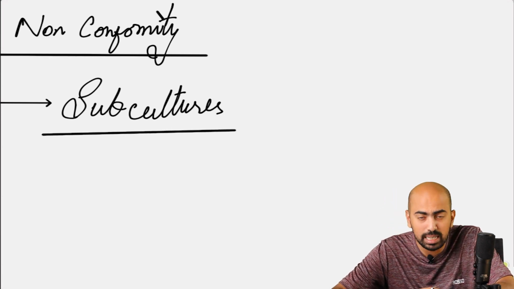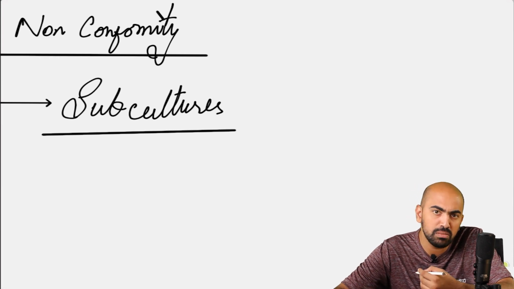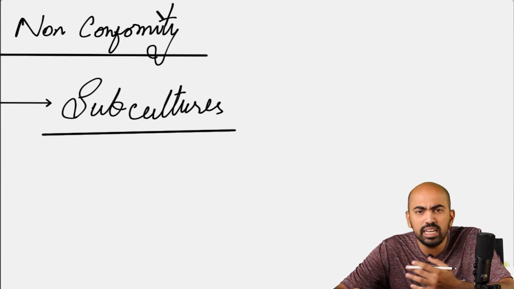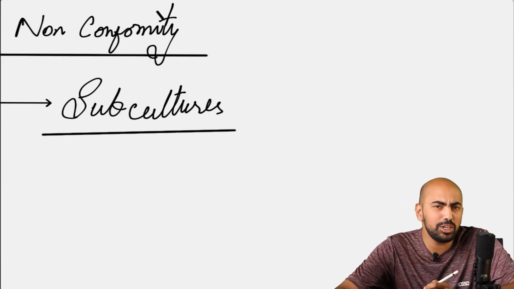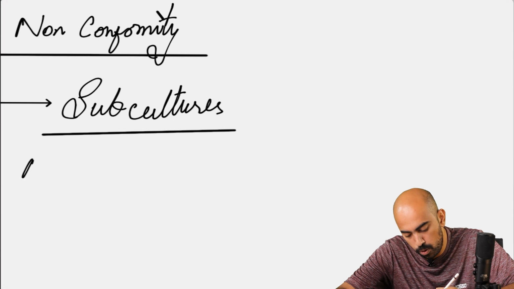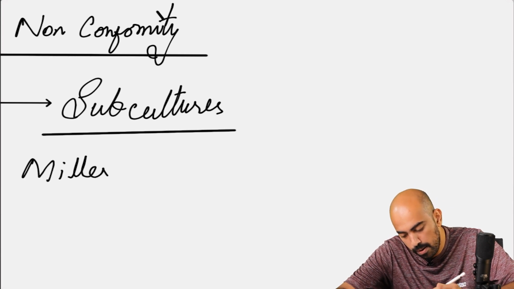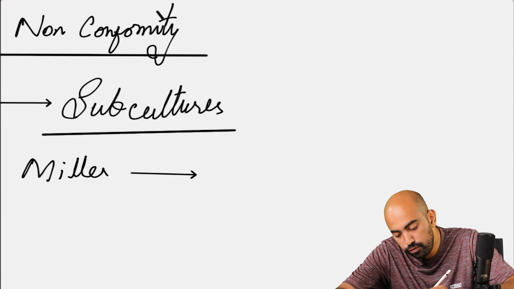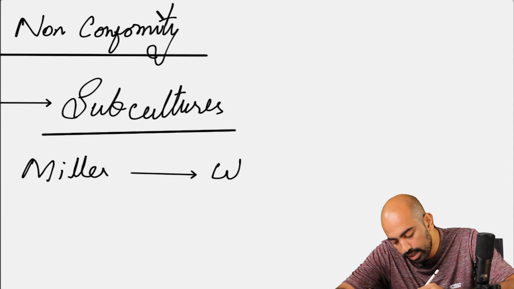We can explain subcultures in an ethnic way, in terms of age factor, or in any other way. As far as subcultural explanation is concerned, the core theorist in this discussion is Miller. Miller identified the features of working class culture.